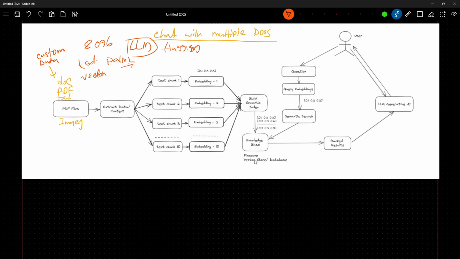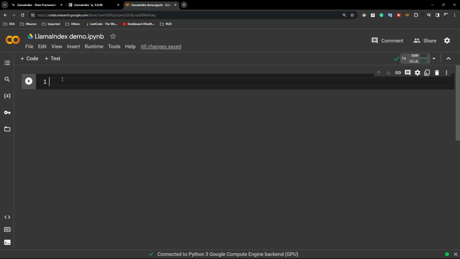I already taken lots of sessions on it, so you can go ahead and watch it. So guys, now let's see how we can set this up. To set up LlamaIndex, there is a Python package you will get called LlamaIndex.